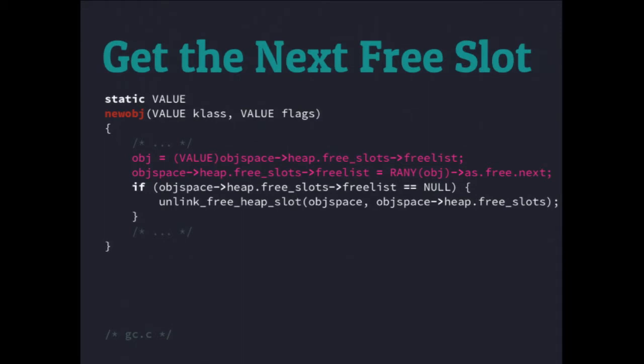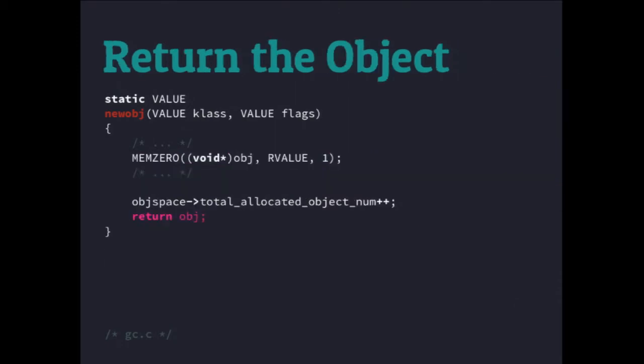So now we've got object, which is a pointer to the next available space, which is great. And here we've got a macro for mem0, which is basically taking the object pointer that we have and clearing it out, because it's got garbage in it right now. So we're going to empty that out and make it 0. We're going to iterate the number of total objects we've created, and then we're actually just going to return the object. That's it. We've created a Ruby object.